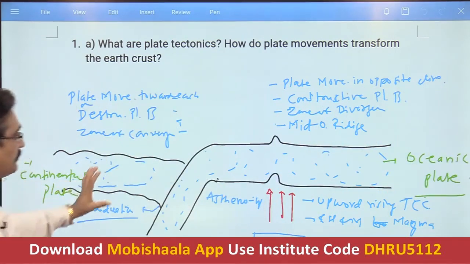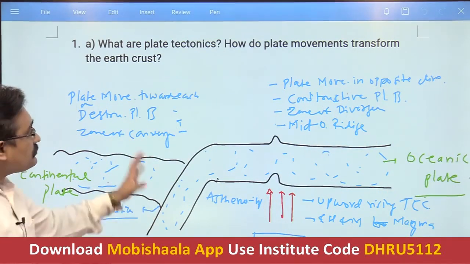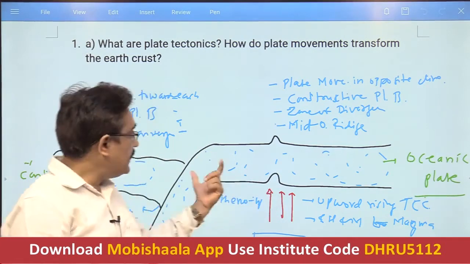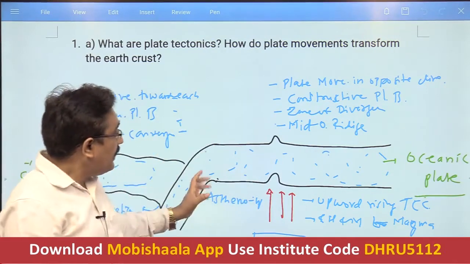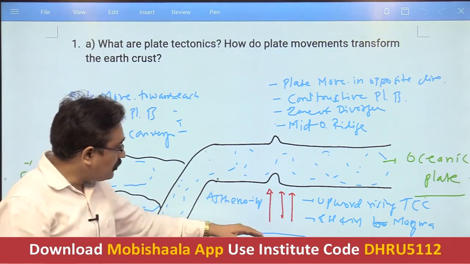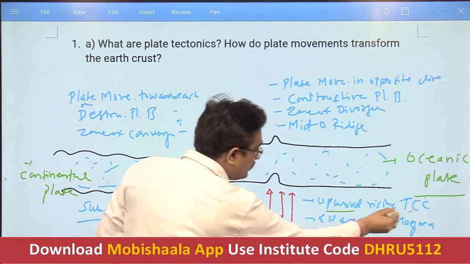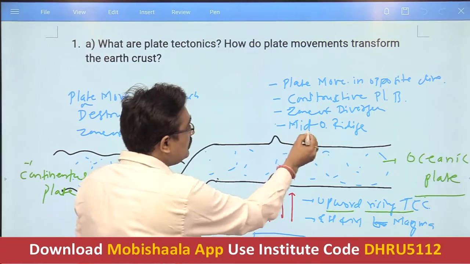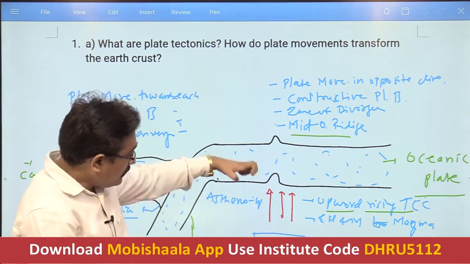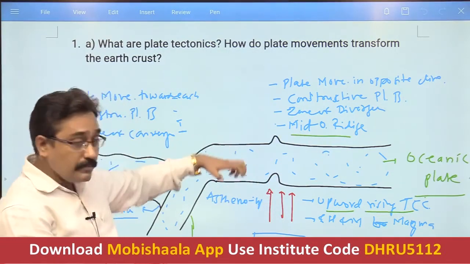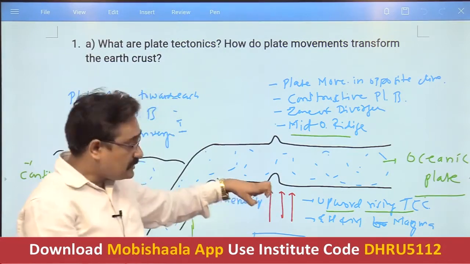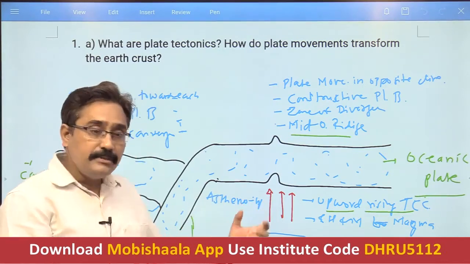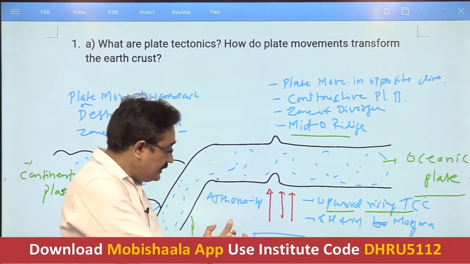So like that you can make a diagram. We cannot write and mention everything here, so with the help of the diagram we can explain how the sea floor spreading happens. In that we can mention how these upward rising thermal convective currents are responsible for bringing the magma above along the mid oceanic ridge. Along this, the upward rising thermal convective currents come, and the force behind it is the heat produced due to the decay of the radioactive materials lying inside the mantle.